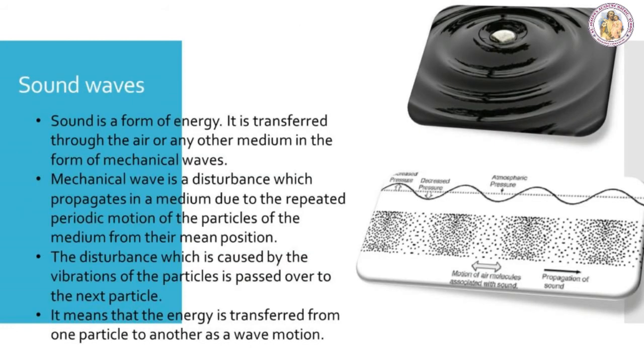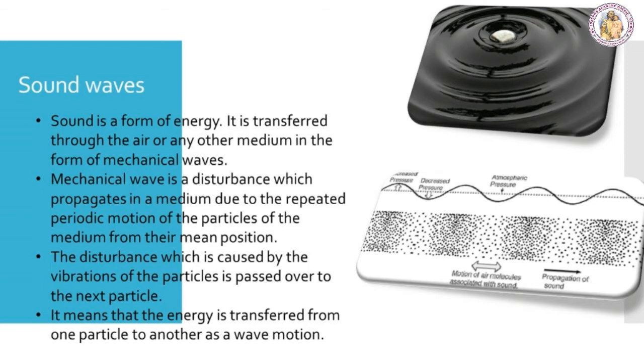Sound waves. So we are going to see an activity to know about the sound waves. Throw a stone into a pool of still water. It produces waves which spread rapidly over the surface of water and they travel in all directions. Do water particles move away from the point of disturbance? Check it by placing grains of sawdust over the water. They do not move away. Instead, they merely move up and down about their mean position.